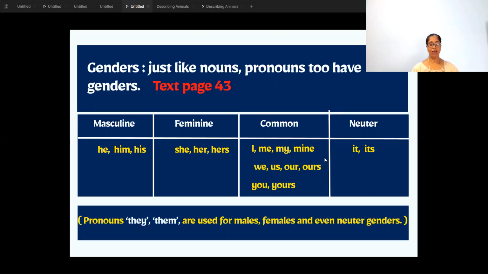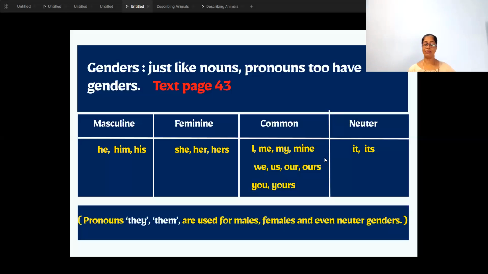So there, pronouns like I, me, my, mine. Similarly, plural pronouns common like we, us, our, ours. When I say we, a boy could be there, a girl could be there. Yes, male, female, all are there in that group. You, yours. When I say you come here, it could be a boy coming here. It could be a girl also. I can say you come here. So it is common pronoun gender.